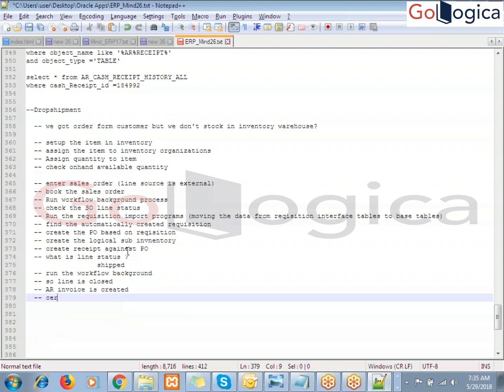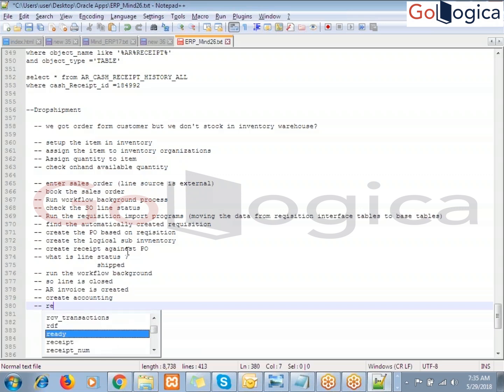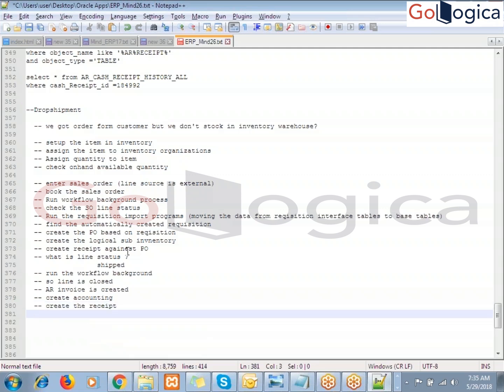Create accounting. Okay, once create accounting is done, then create the receipt. Okay, this flow is over now, and transfer to GL.